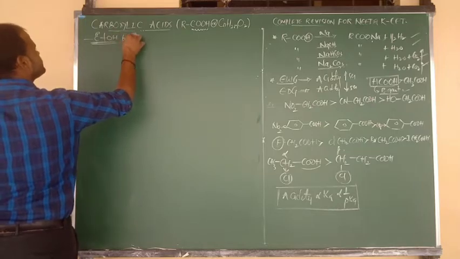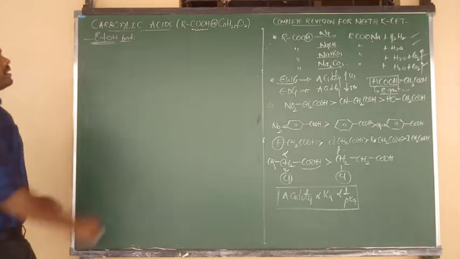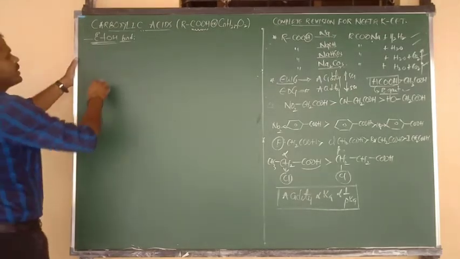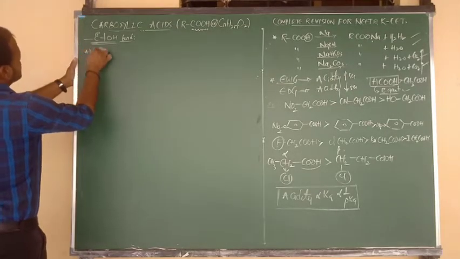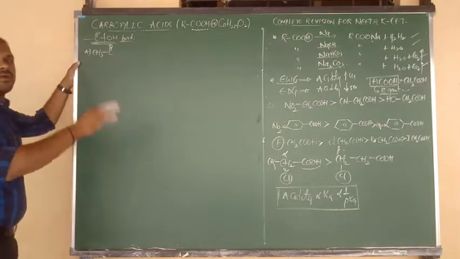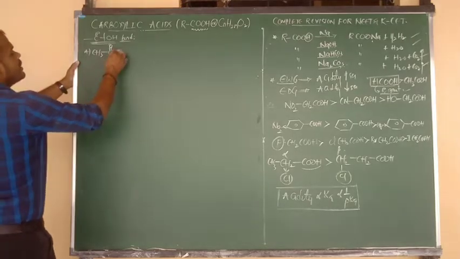C-OH cleavage. In that, 4 reactions are there. Very easy. What all do we have to do? Formation of 4 different compounds we have to do here.